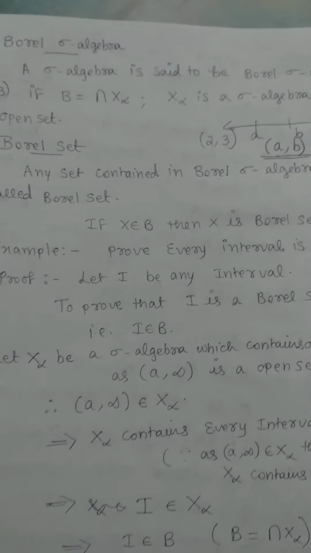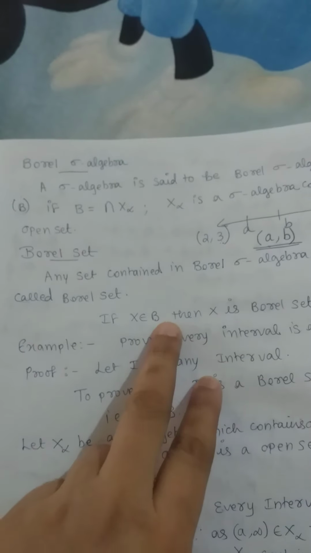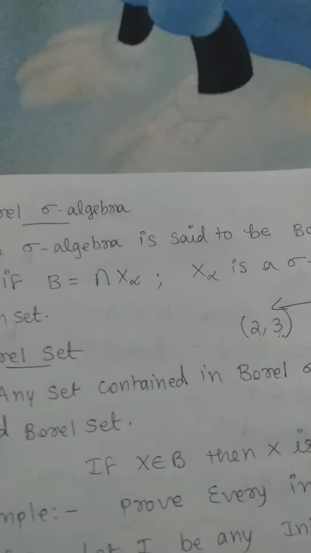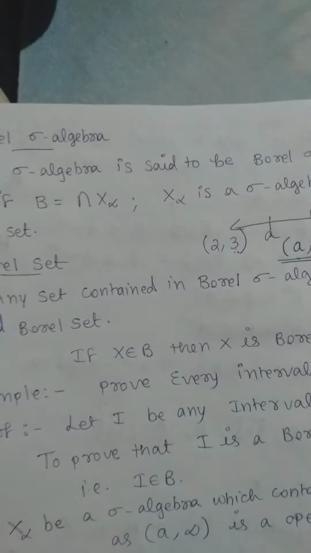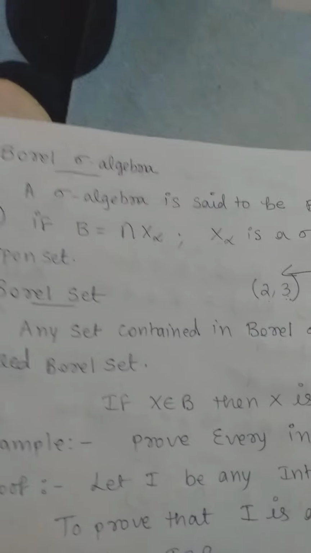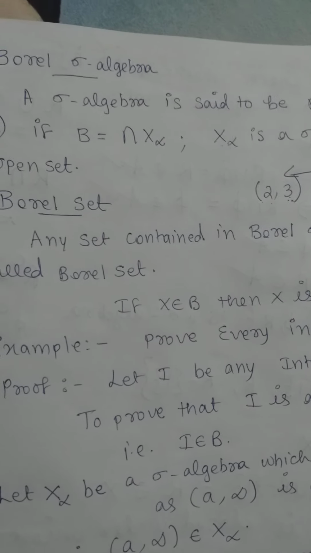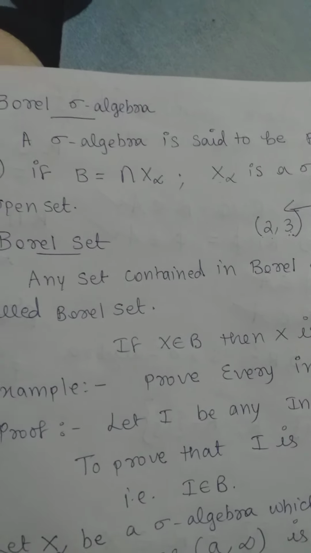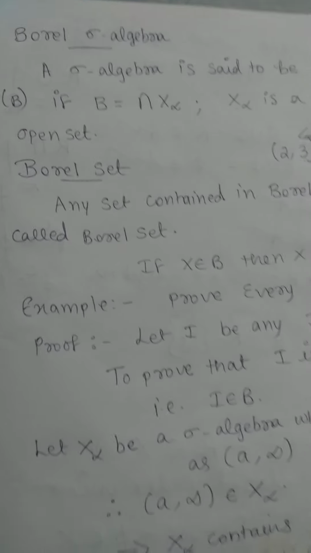Here I have taken an example. Suppose I consider a set which is a member of the Borel sigma algebra. Then I can say that X is a Borel set. Is that clear? We have already used capital B for the Borel sigma algebra, so that we can easily differentiate it from a normal sigma algebra. If any set is a member of that B, we can definitely say that set is a Borel set. In the example, you have to prove that every interval is a Borel set.